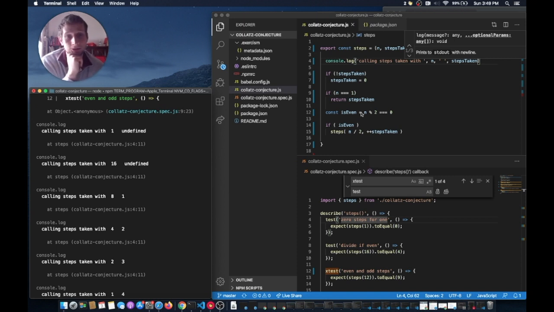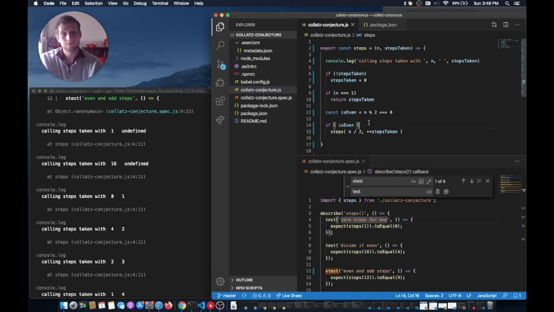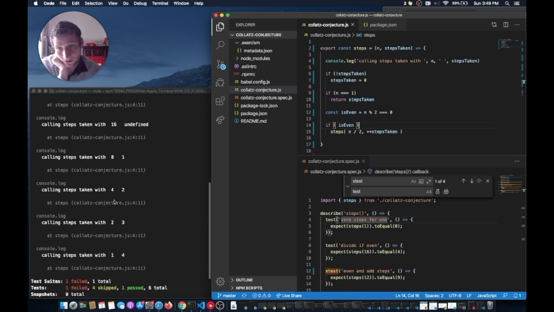So if it's even, it seems like it's coming down here. Now it's calling 8 with 1, 4 with 2, 2 and 3, and now we're getting down here.